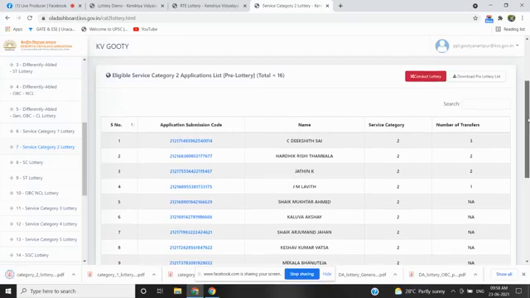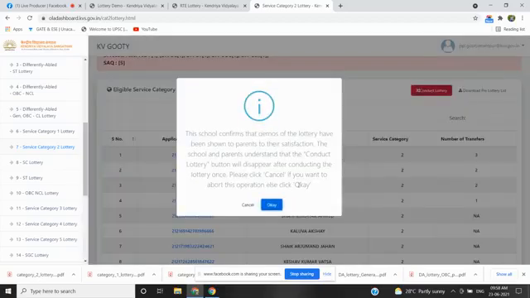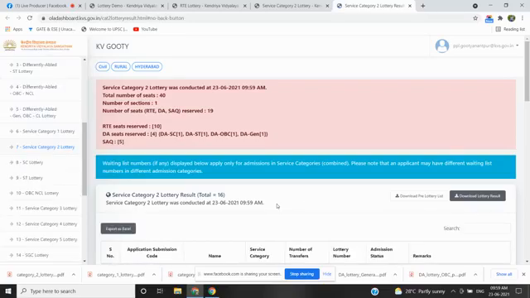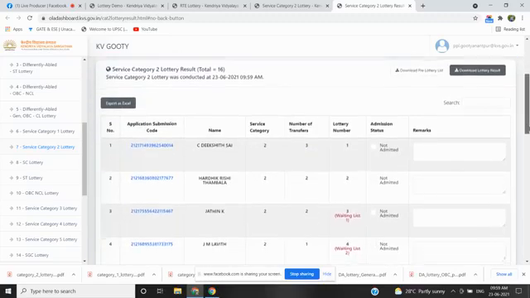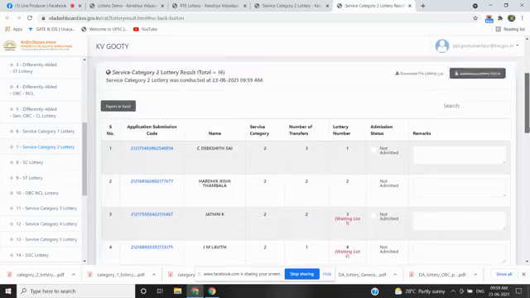I am going to click on conduct lottery button. I am clicking on OK, so that the post lottery list will be generated and the conduct lottery button will disappear. And you can see the service category list 2 has been generated, and you can see the wait list and selected list candidates.